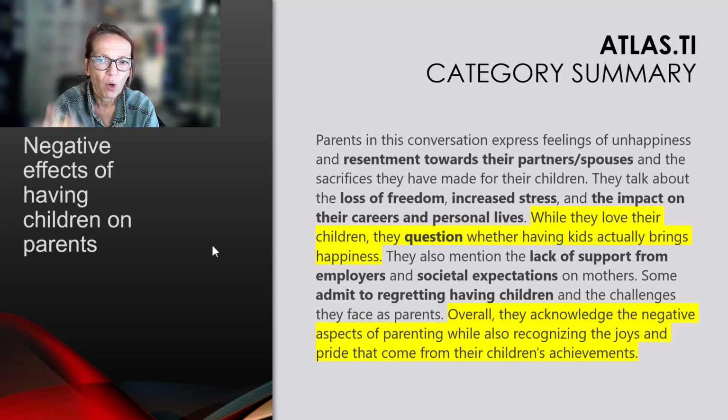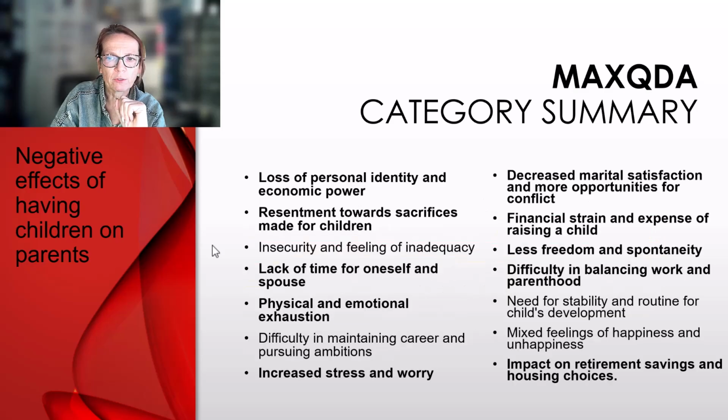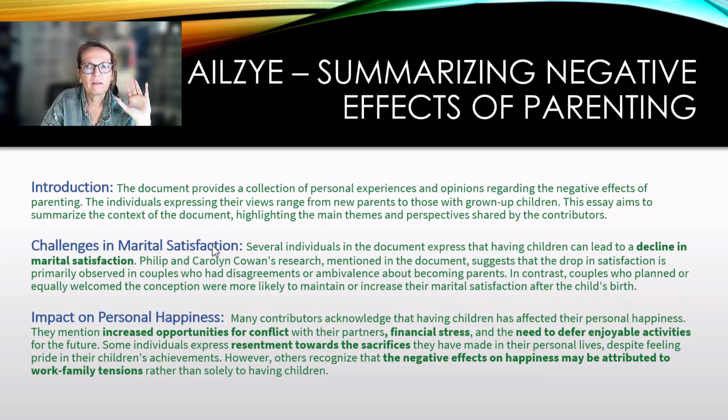And the yellow one is still aspects that are within the context but not necessarily related to the focus of that category and the negative effects of having children. To give you an idea, we have different wording, but the aspects are similar that have been pulled out. And now we get the summaries from AILYZE.